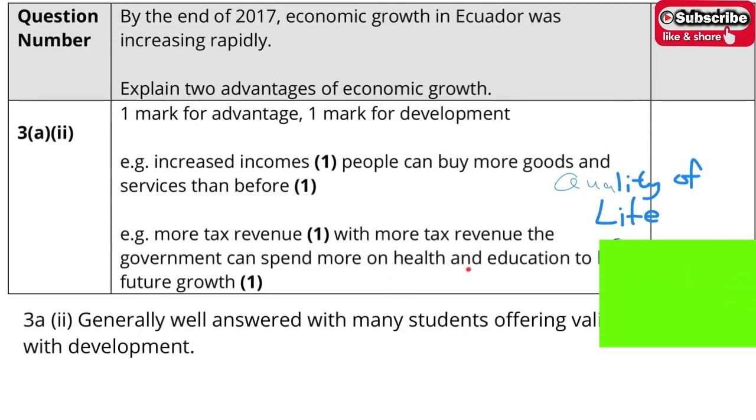So the government can have more money to spend on health and care to help with future growth. This future growth talks about the potential GDP.